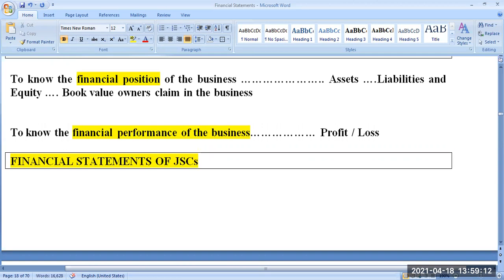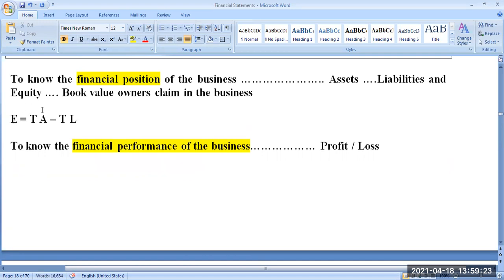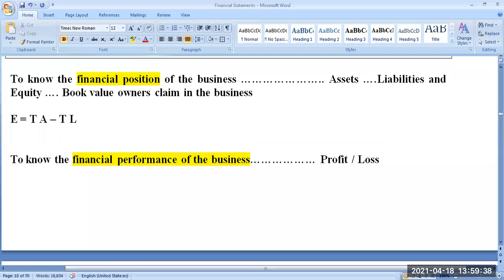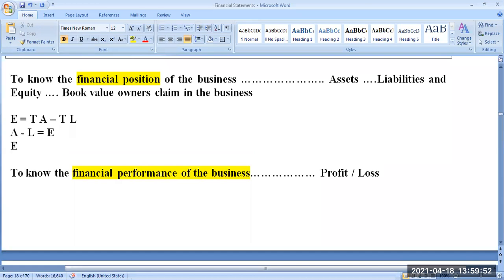How do you calculate equity? Equity is always equal to total of your assets minus total of your external liabilities. On any given date, take the total of the assets of the business, and then if you subtract the total of liabilities from that, the remaining amount is called equity. This is what we call the accounting equation. Asset minus liability is equal to equity. Similarly, equity is equal to asset minus liability.